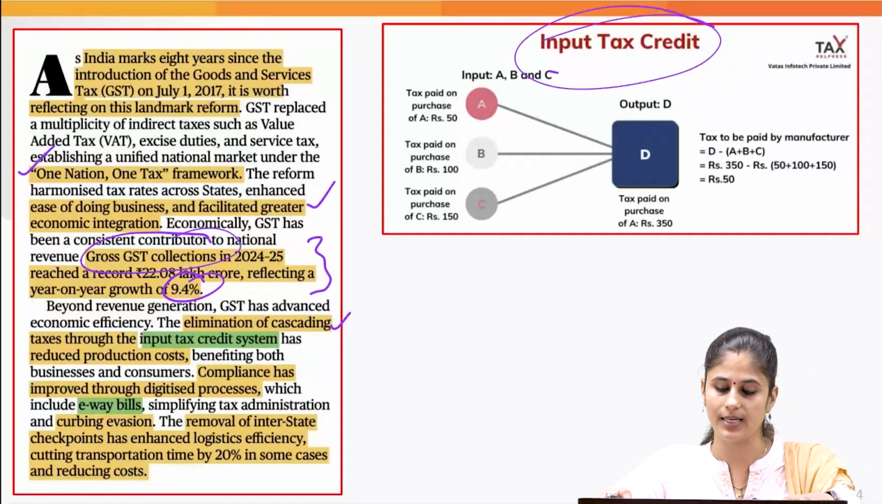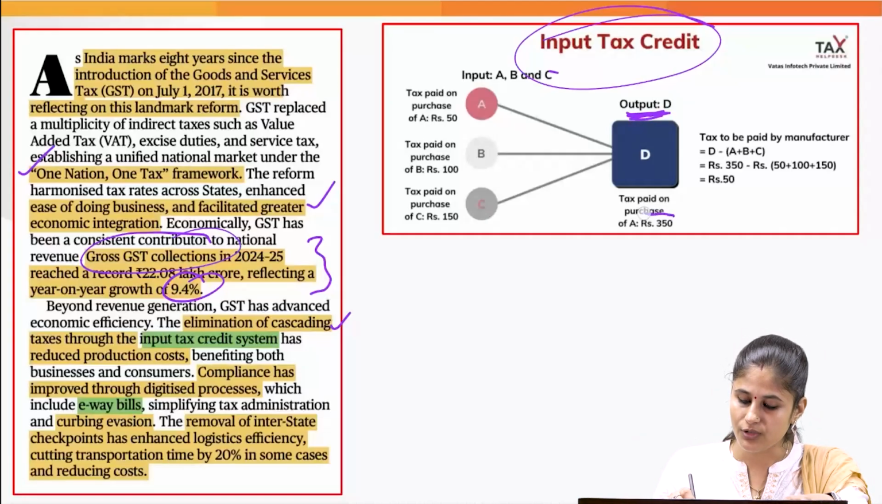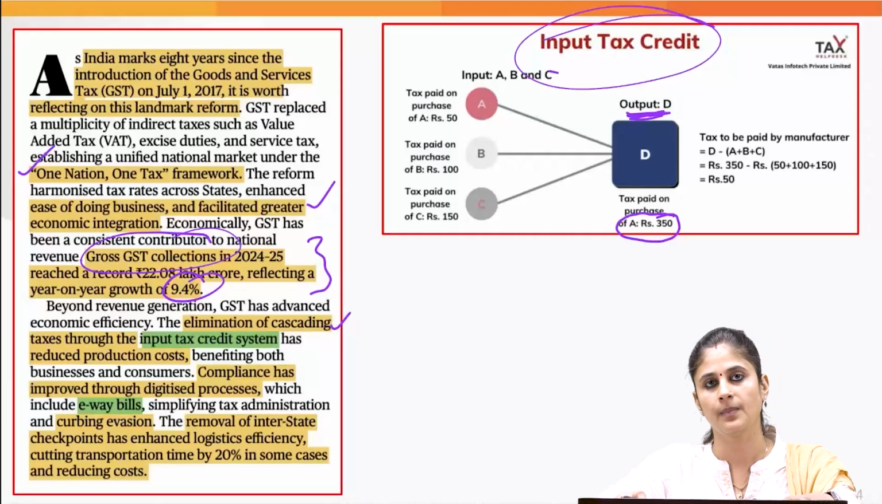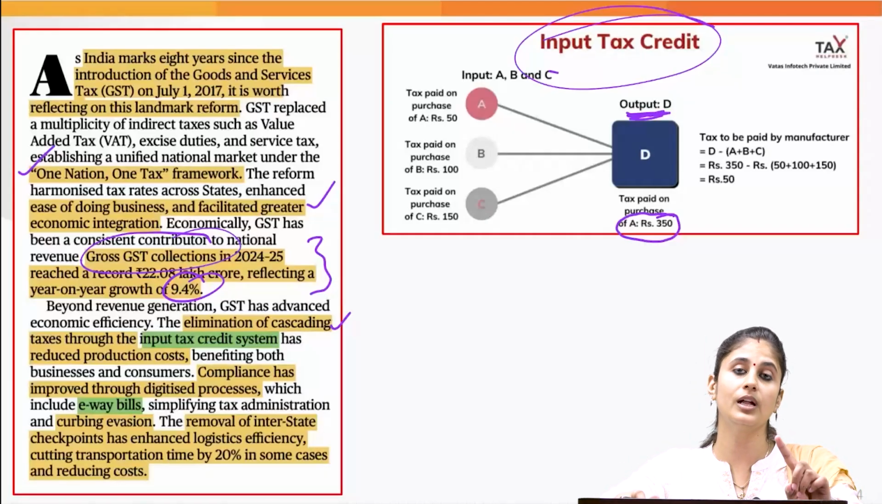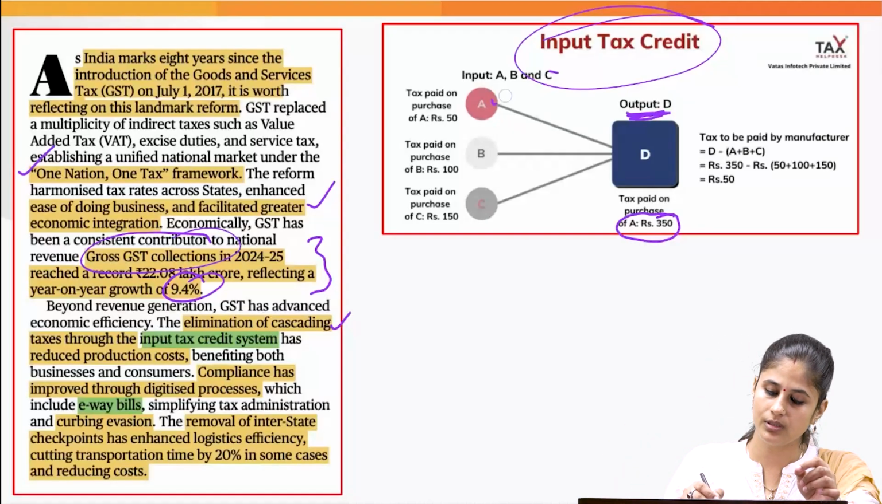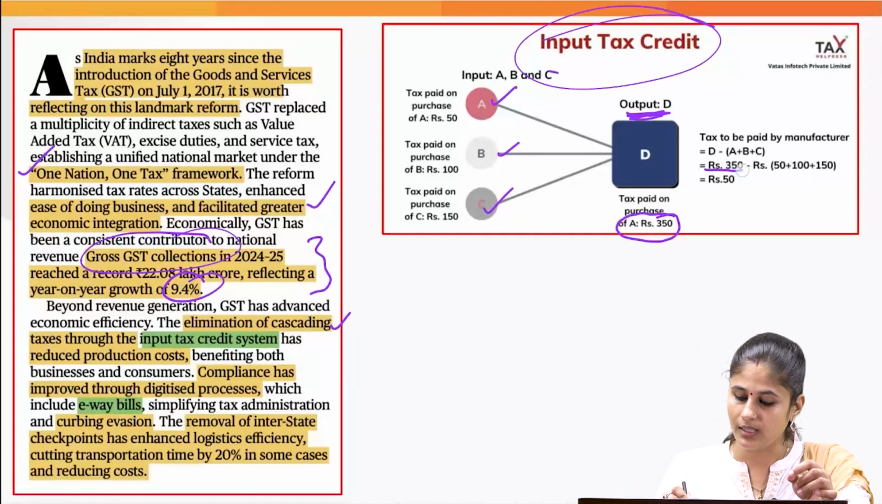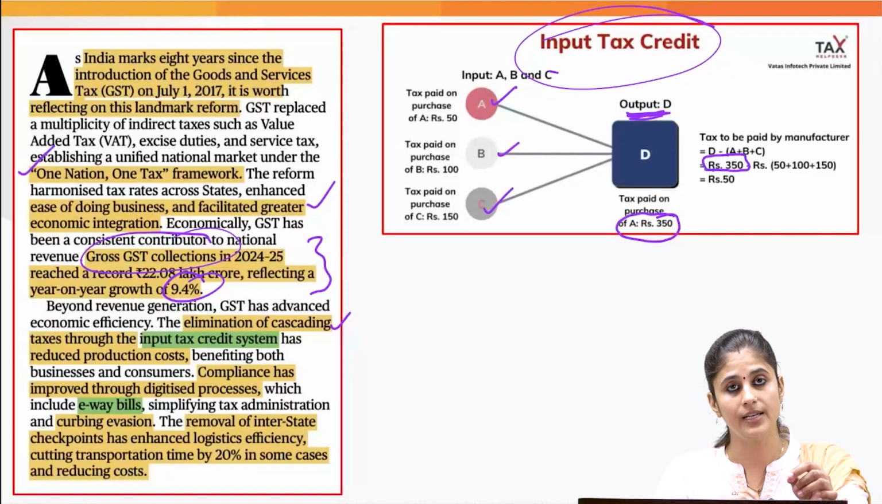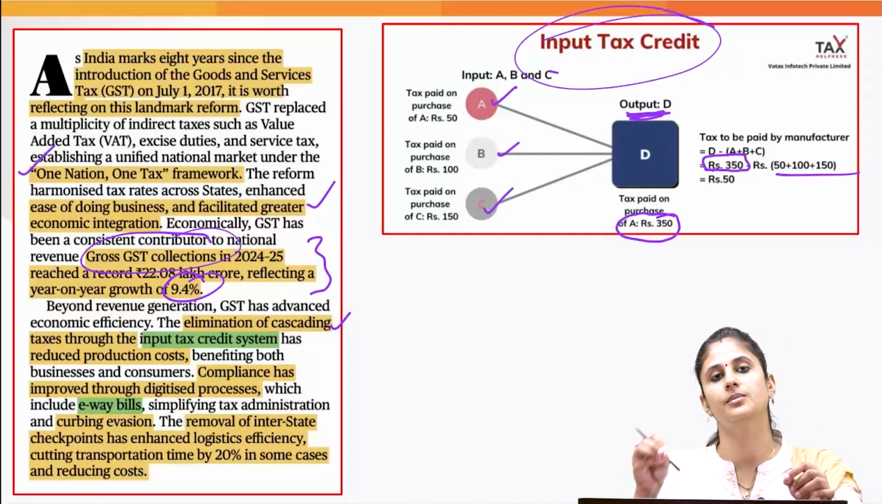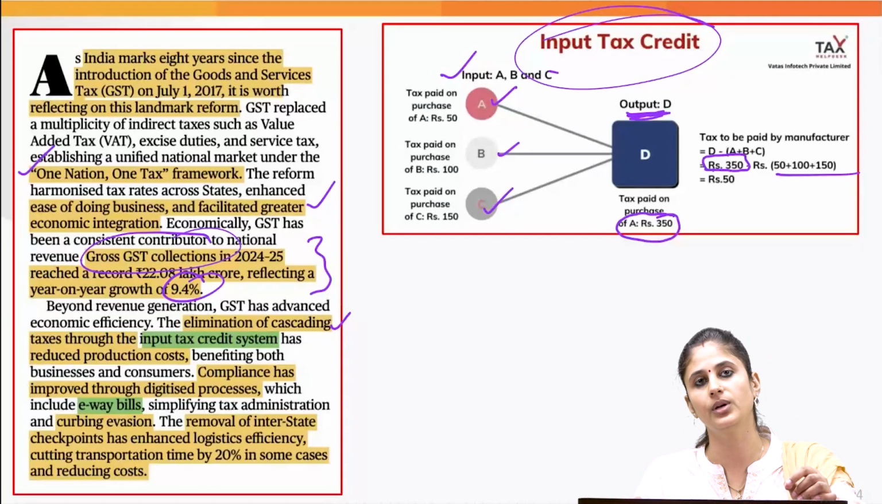So what is input tax credit? Let's suppose that on the final output a manufacturer has to pay this much tax, 350. He would not be paying the entire 350 amount, okay. We'll be looking into what all tax the manufacturer has already paid on the inputs A, B and C. So the tax which ultimately has to be paid by the manufacturer would be the tax on the final output minus the tax which the manufacturer has already paid when it actually bought the inputs A, B and C.